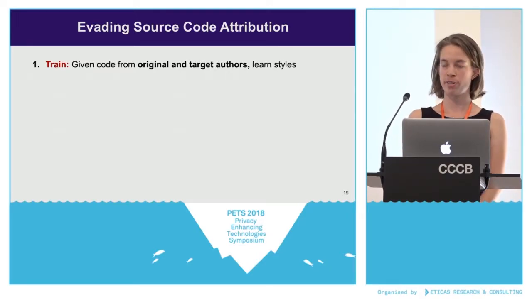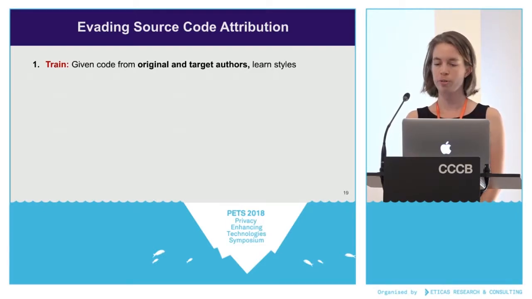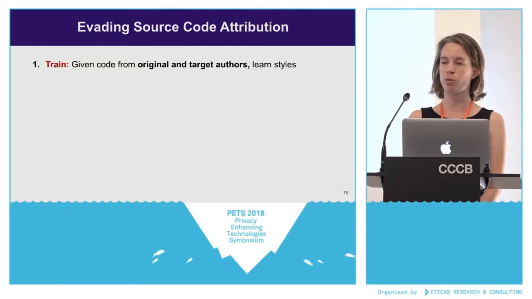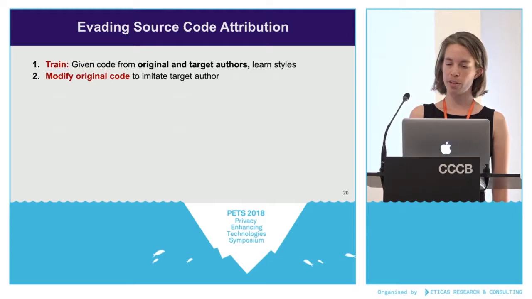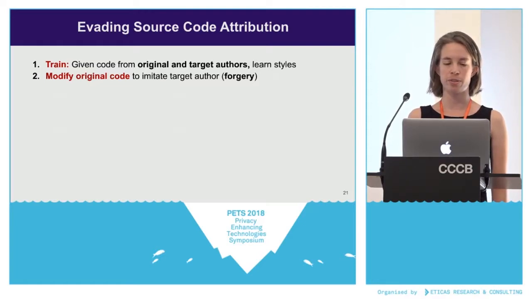And if, like the participants in our study, you might also look at code from a target author if you're trying to make the classifier guess that some code is written by someone specific. So then they'll take some code and modify it to imitate the target author's style. And I'm going to call this forgery because the adversary is forging the target author's style.